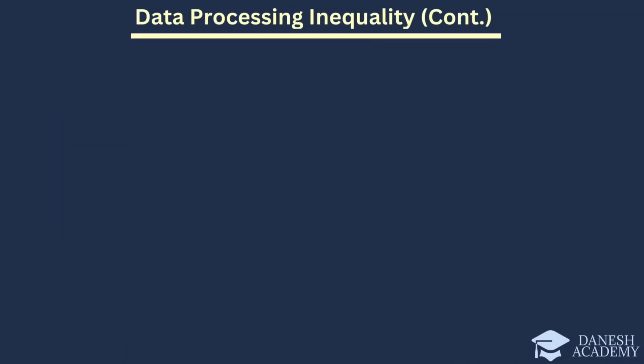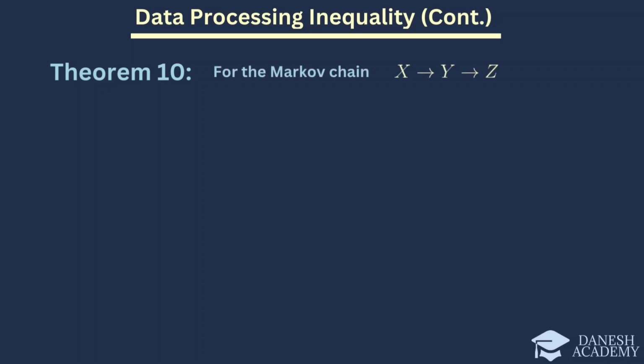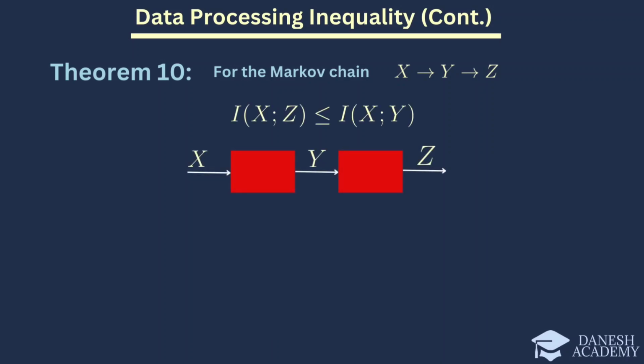In this slide, we present Theorem 10, which relates to the data processing inequality in the context of a Markov chain. Theorem 10 states that for the Markov chain, the mutual information between x and z is less than or equal to the mutual information between x and y. This theorem implies that as information passes through y, the amount of information that x shares with z cannot exceed the information that x shares with y.